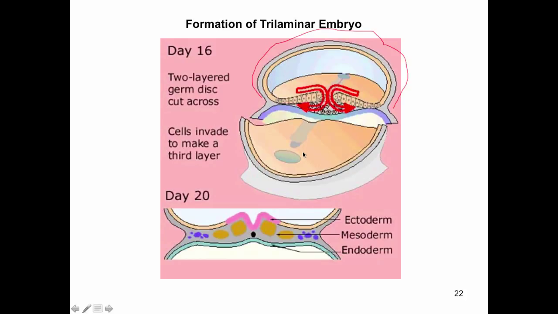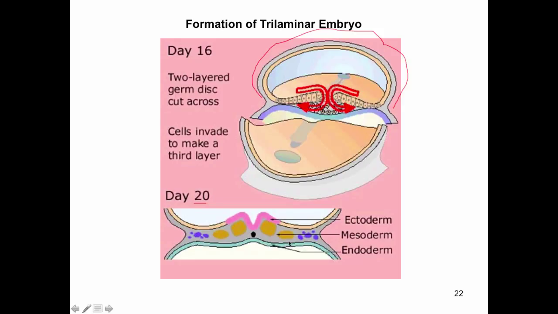Now, at first, this flat disc of cells is just composed of a single layer of epiblast and then hypoblast. Okay? And then that epiblast layer is going to form endoderm, and then it's going to form mesoderm. So you can see this here. Eventually we're going to get, at day 20, to the 3 germ layers.